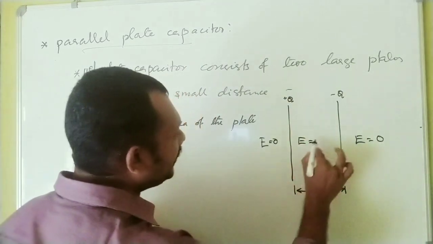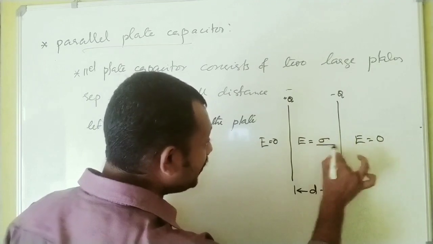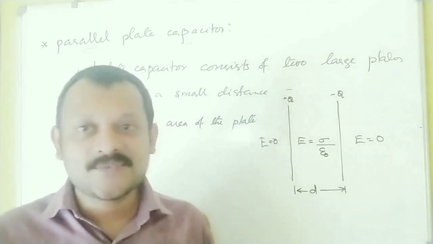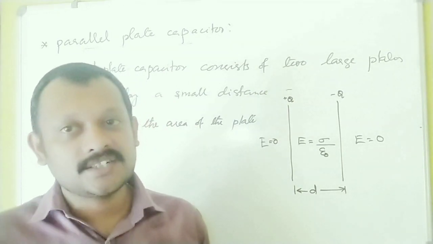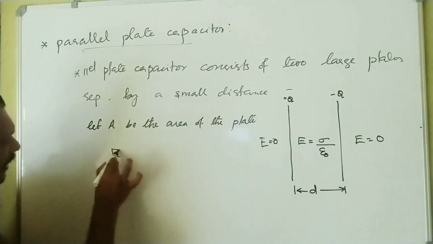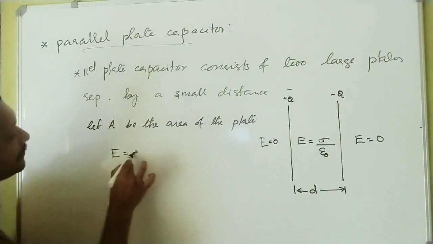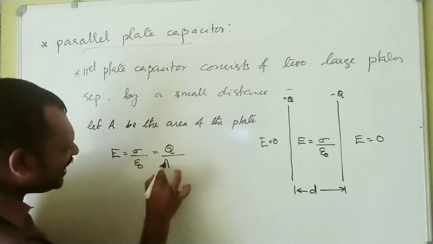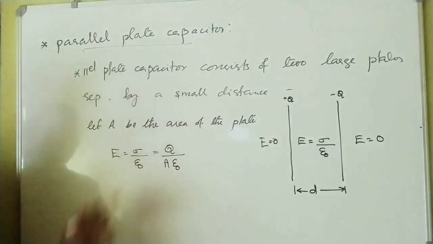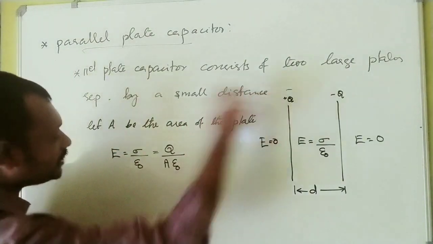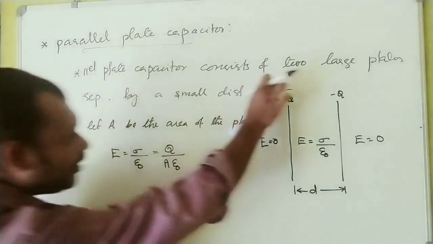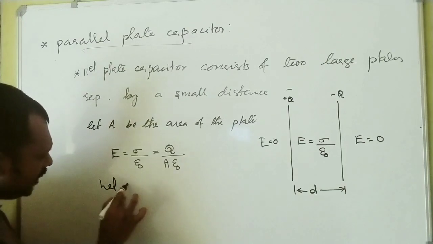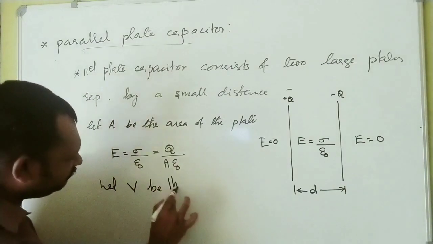Electric field between the plates, the two long plates, is sigma divided by epsilon 0. What does sigma stand for? Sigma stands for surface charge density. That is what I can say, the electric field is equal to sigma by epsilon 0, or otherwise it is Q divided by A epsilon 0. Q by A. What is Q? Charge on the capacitor. What is A? Area of the plates of the capacitor. Now let V be the potential difference between the plates.